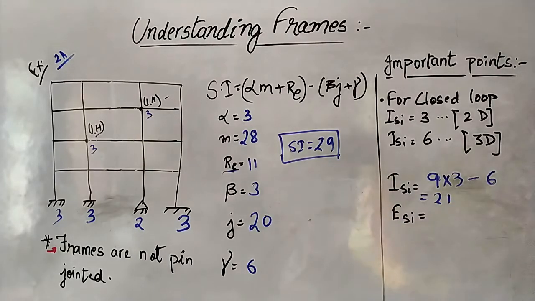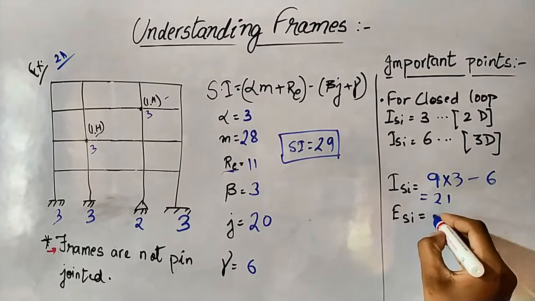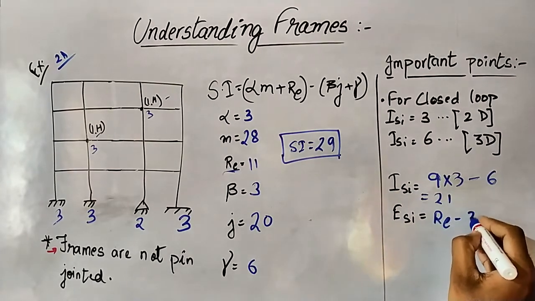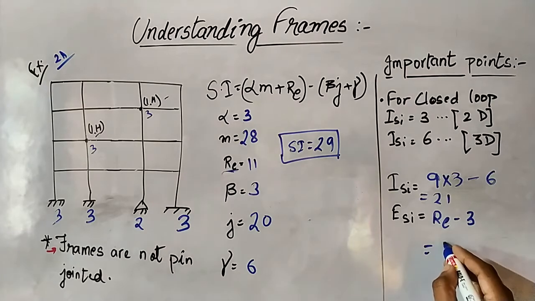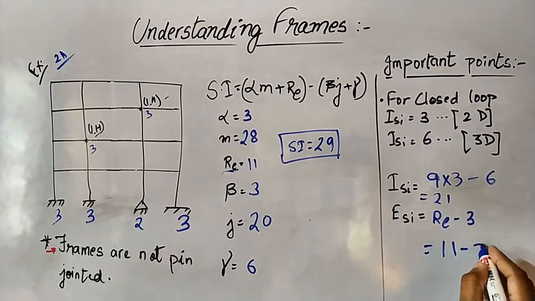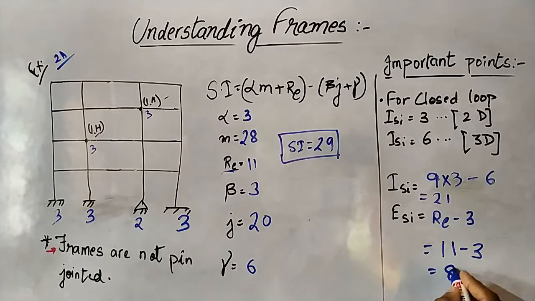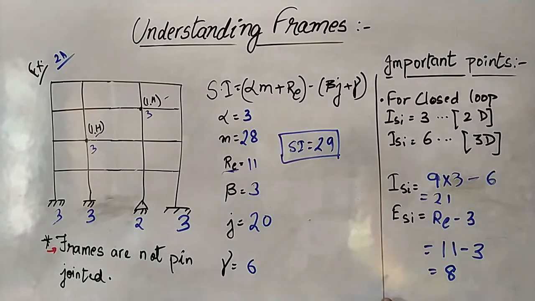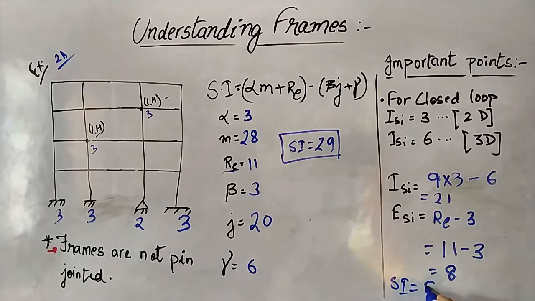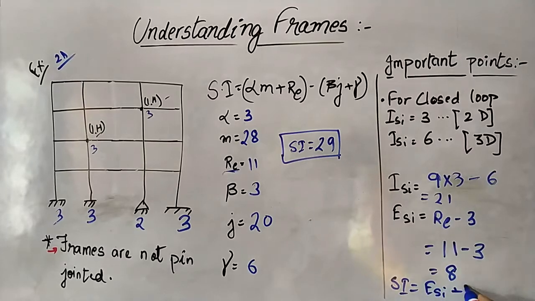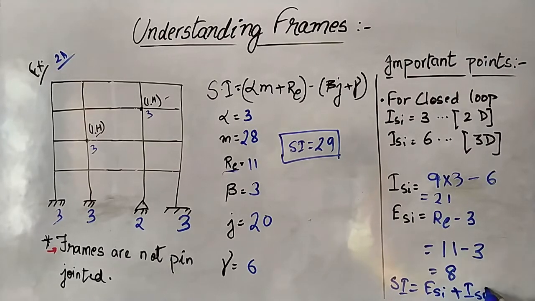Whenever I am talking about external static indeterminacy in case of 2D, we get Re minus 3. The total number of reactions is 3, 3, 3 and 2, which is 11, so 11 minus 3 gives 8. As we know, static indeterminacy is equals to external static indeterminacy plus internal static indeterminacy.